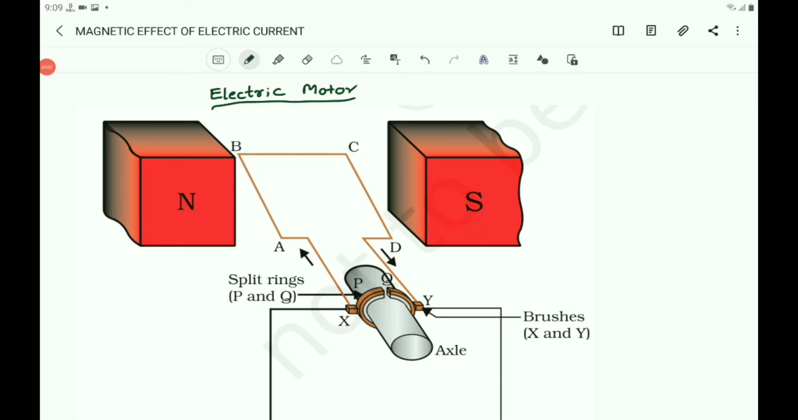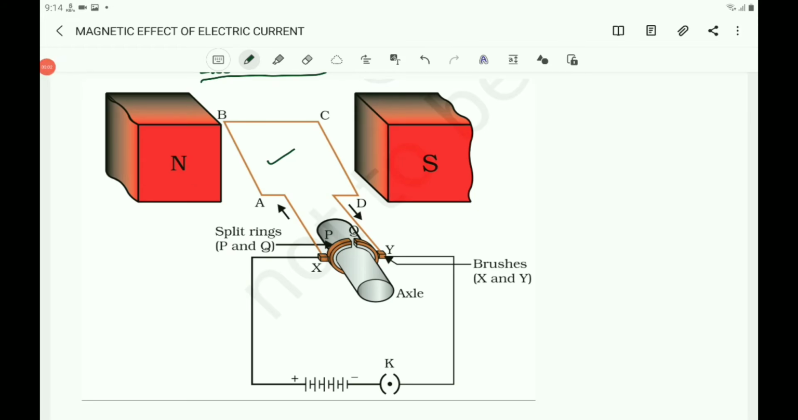Then what is an electric motor? An electric motor is a rotating device which converts electric energy into mechanical energy. An electric motor brings about rotational motion in domestic appliances such as electric fans, washing machine, mixer, grinder, blenders, MP3 players, etc. It is used as an essential component in electric fan, washing machine, etc.